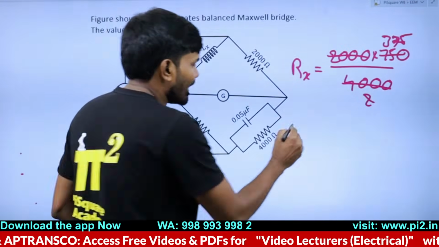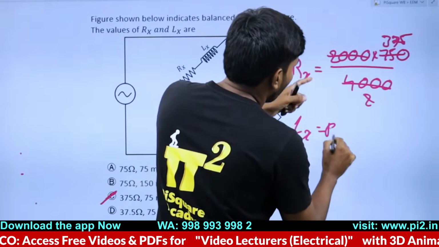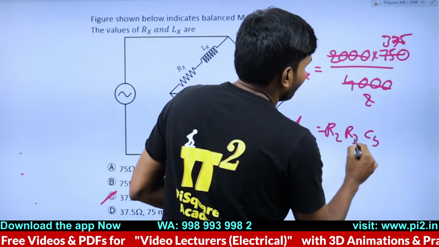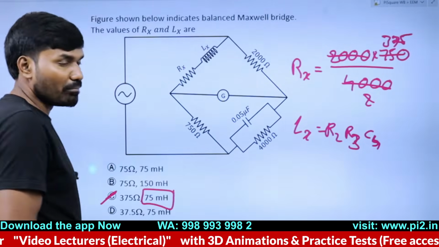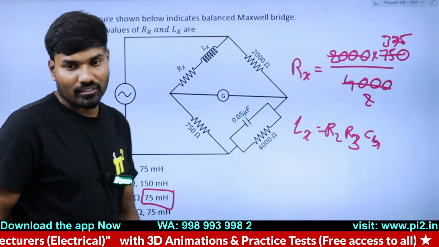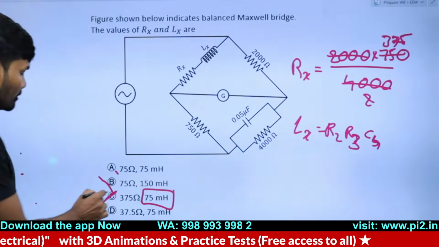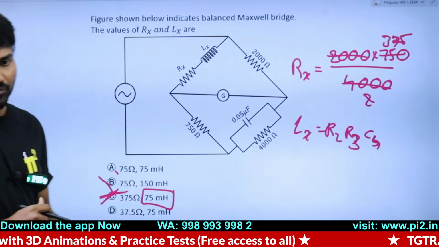Suppose if you want to verify with Lx also, Lx is equal to R2 R3 into C4. R2 R3 into C4 is a formula. If you just do that, you should be getting 75 millihenry. There is no other option, to match this. I hope it's clear. Shall we go to the next question?